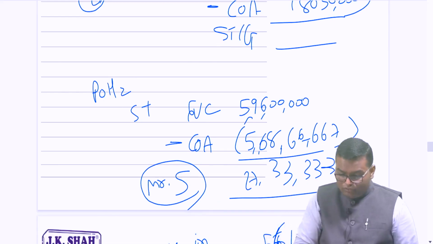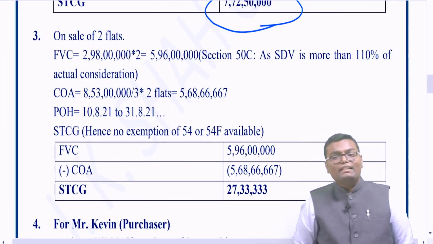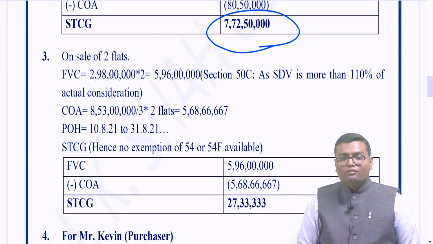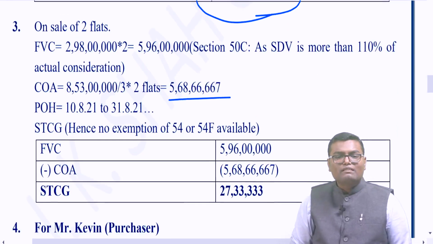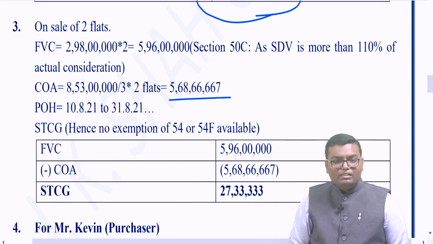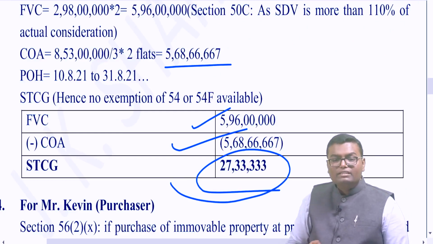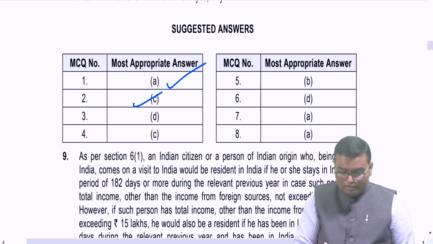I have also written over here how to compute capital gain. See, full value of consideration: 2 crore 98 lakh stamp duty into 2 flats, 5 crore 96 lakh. Cost of acquisition: FVC divided by 3 flats into 2 flats, 5 crore 68 lakh 66,667. Short term capital gain is there. FVC 596 minus cost, 27,33,333 is the capital gain, and hence the answer will be what? D. The answer is D.